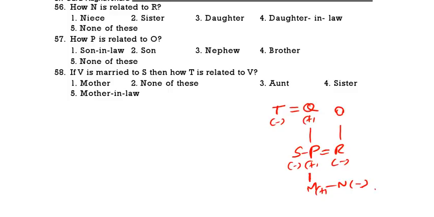Daughter. How is N related to R? That is the question. N is the daughter. That is the correct answer.